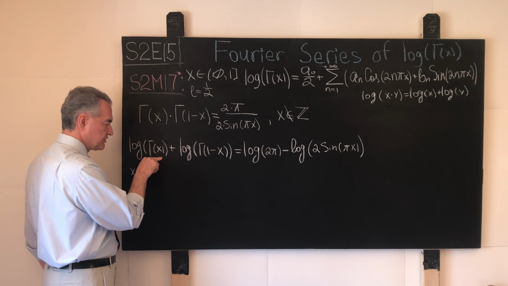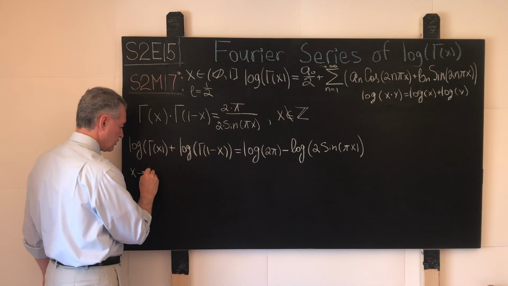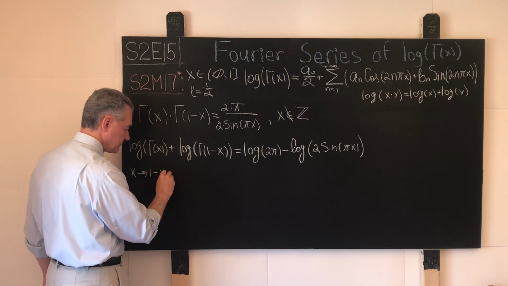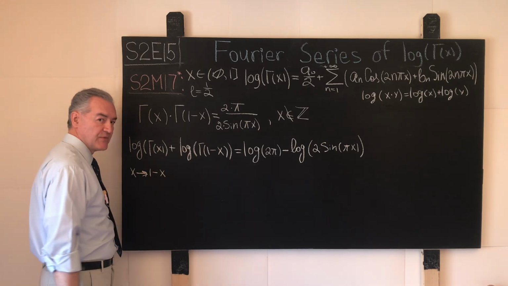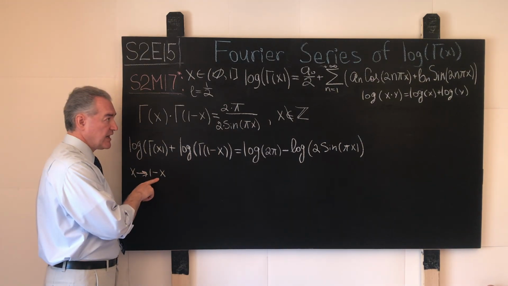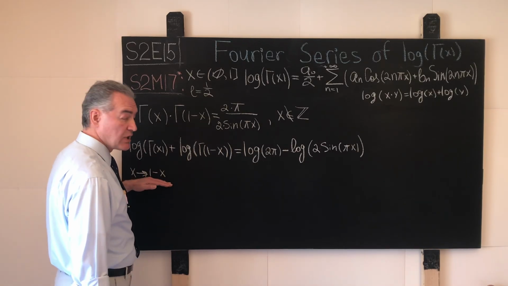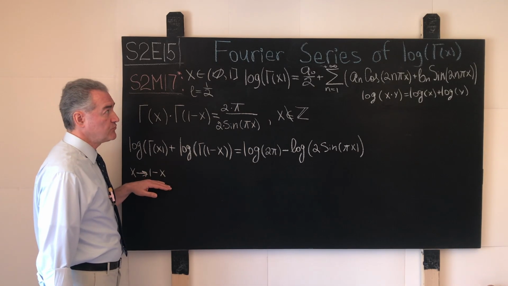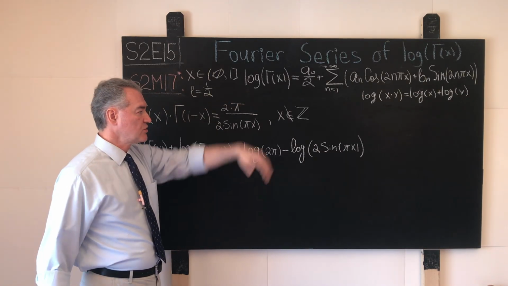X in this case becomes what? 1 minus x. You see, this is another beautiful and straightforward transformation. And in that case, if we apply this transformation uniformly to the expression shown over here, then what shall we have?